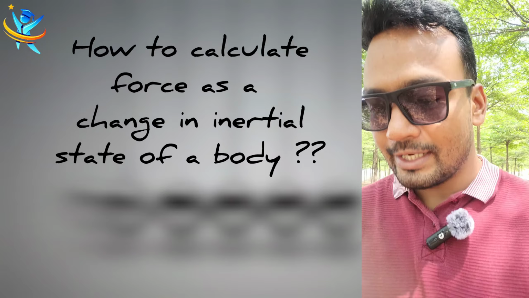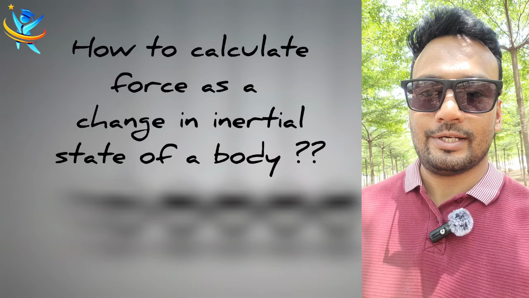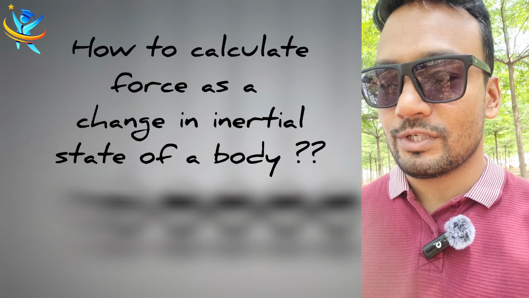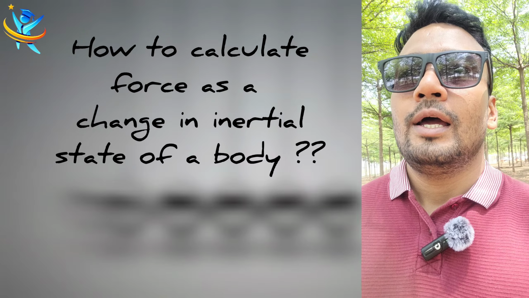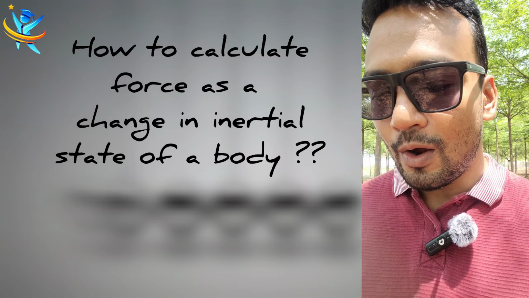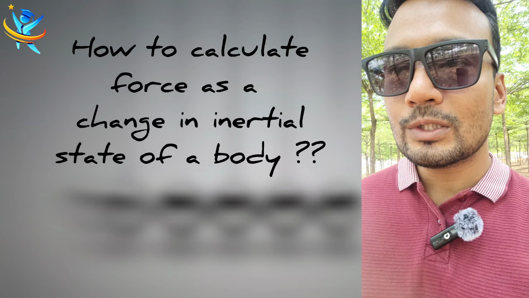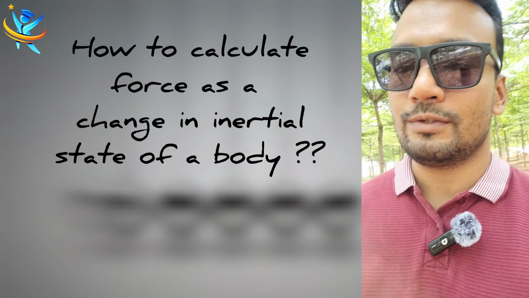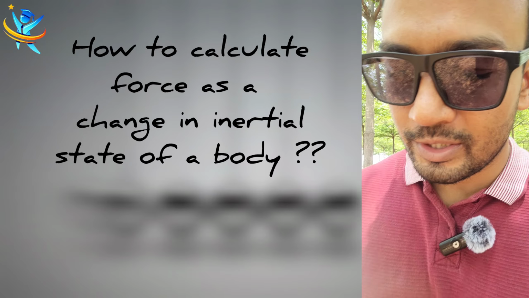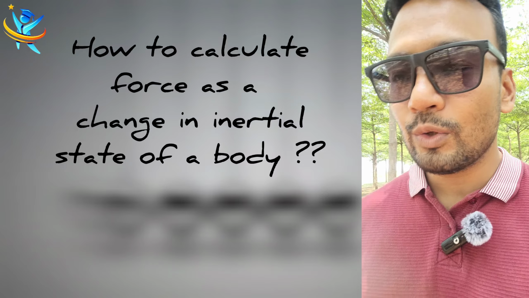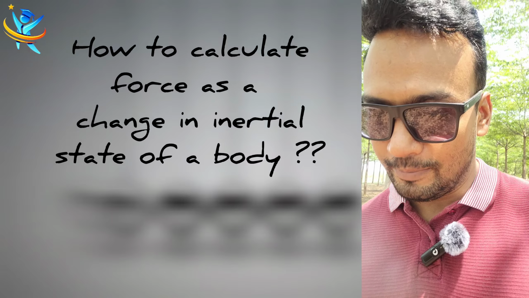Step number 2. Now we just got the idea that to change the inertial state we need an external agent, which is called force. Okay. The second law is not just giving you the introduction of force, it is also telling you how to find out this force. First I will discuss Newton's law, then I will discuss why we need those ingredients in the formula.